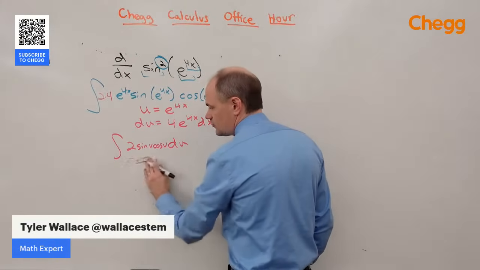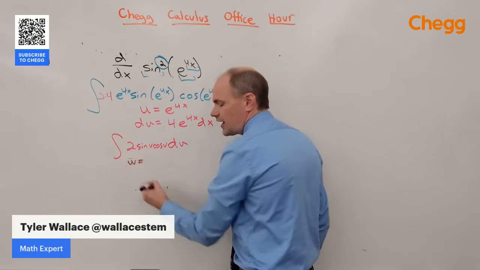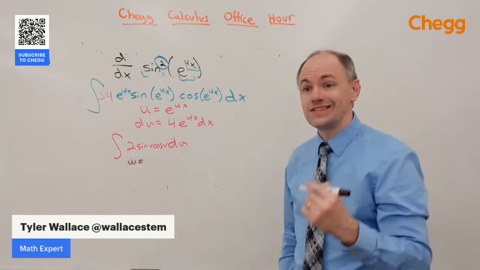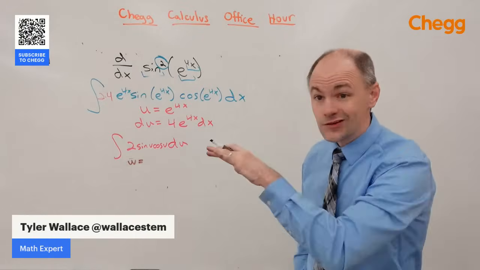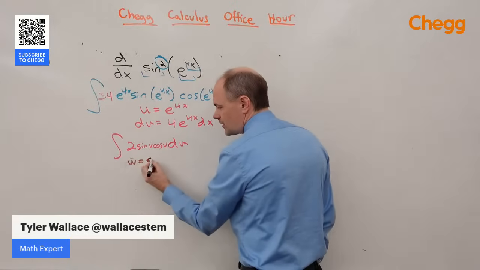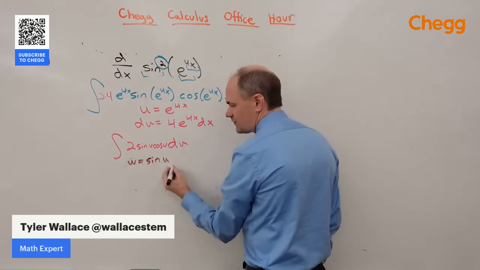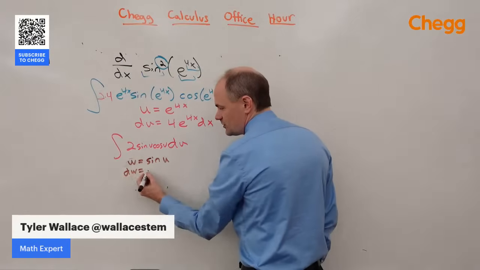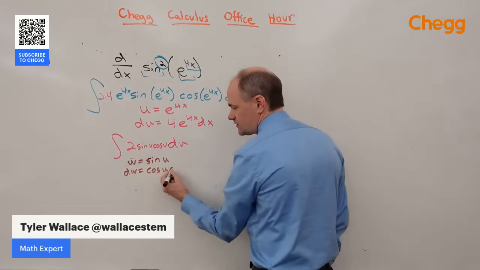So let's not make it u, we don't want to use u twice, so let's use a different variable. I like to use w because it's a double u substitution. See the little play on words there? That's kind of fun. Double u substitution is a double u. We're going to make w equal to the sine of u, which means dw is the cosine of u du.